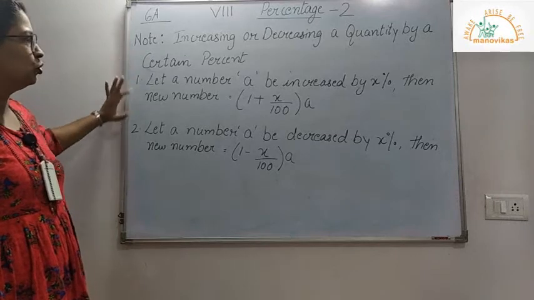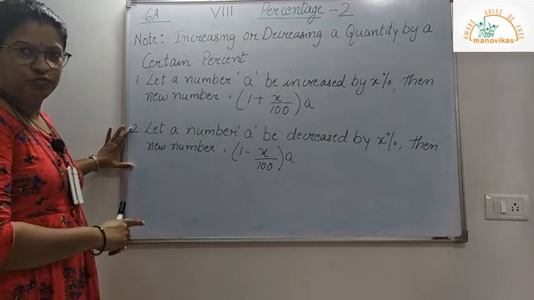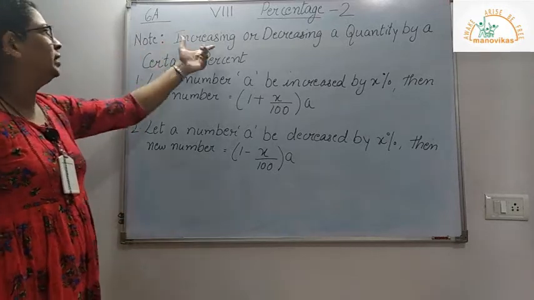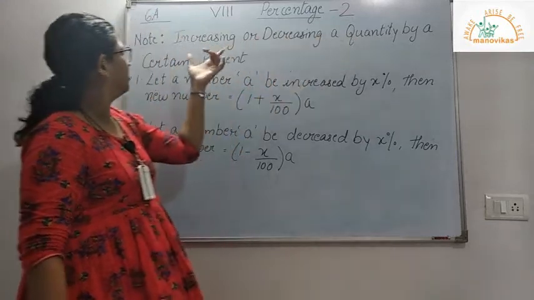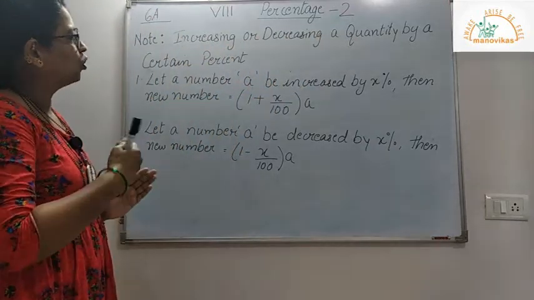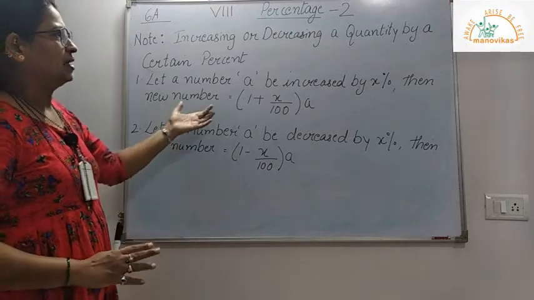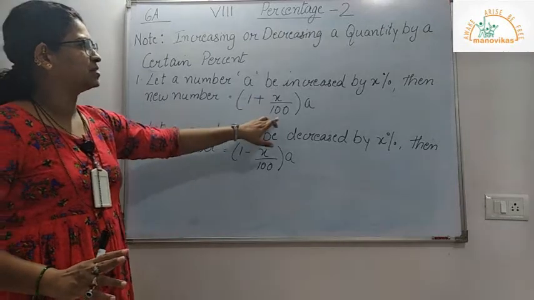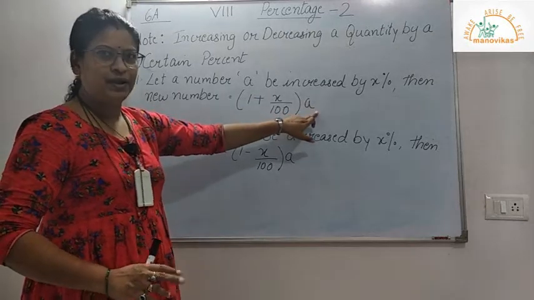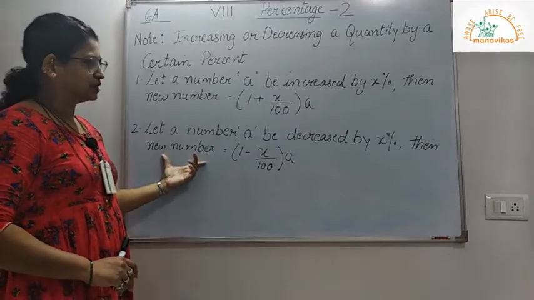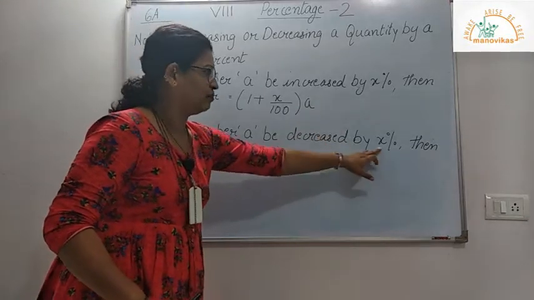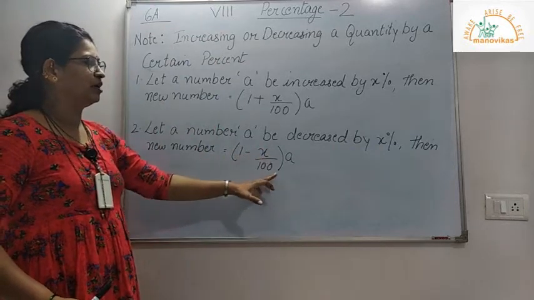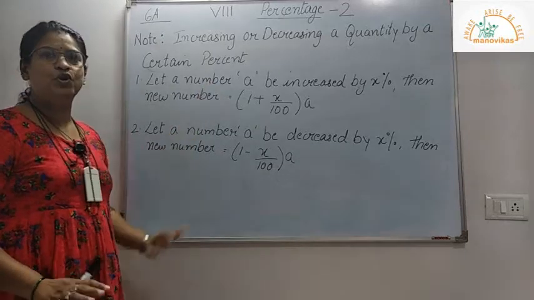Now I'm going to tell you about two formulas over here. These are important formulas, so see that you note them down in your notebook. Now, increasing or decreasing a quantity by a certain percent. If we want to increase a quantity by a certain percent, we use the formula 1 plus x upon 100 into a. And when we decrease a certain quantity by x percent, whatever percent it is, we use the formula 1 minus x upon 100 into a. So please note this in your book.